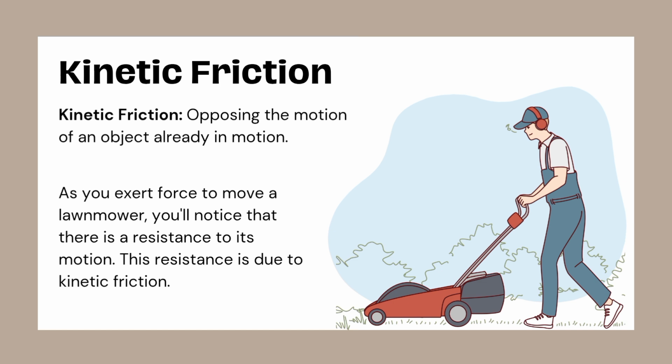Kinetic friction example. Imagine pushing a lamp over. As you apply force, it moves forward, but you still feel resistance. That resistance is kinetic friction, which always works against motion. Without it, an object would just slide endlessly.